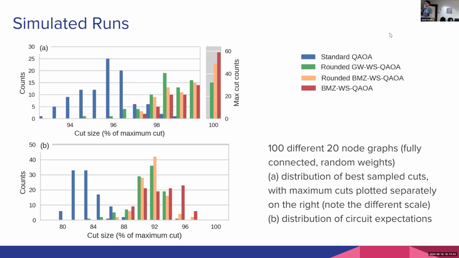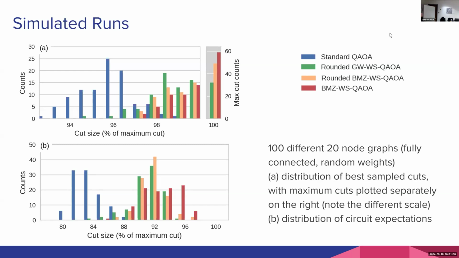And this bottom graph is actually an analog to the histogram that we just were looking at in the notebook. This is over 100 different runs. The top was the best measured cut, so what we think is the solution. This is the circuit expectation, so this is the actual objective function that we're using. This is the average across all of the measured cuts. Of course it's going to be lower because we have more garbage mixed in.